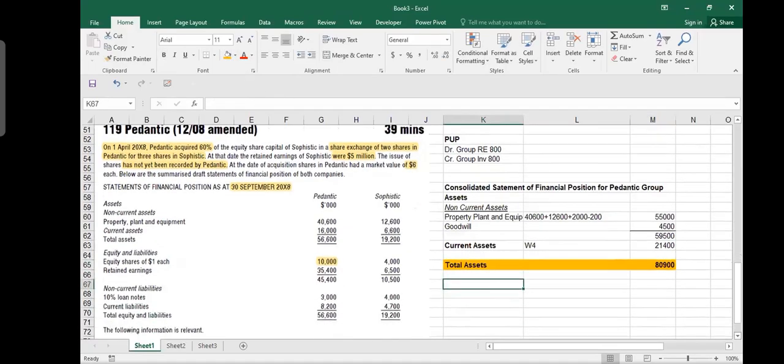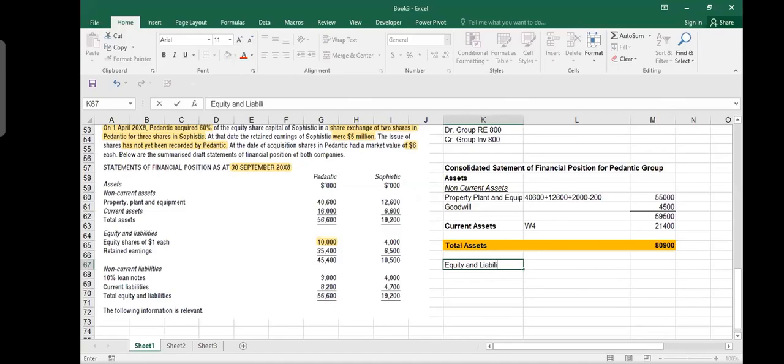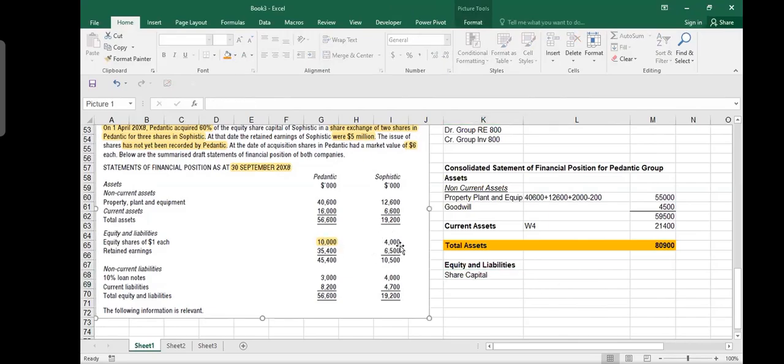And then the other side of the balance sheet, you will write down equity and liabilities. So under equity and liabilities, you write down share capital. And remember that when you make share capital, you only write down the share capital of the parent. You never write down share capital of the subsidiary. Why do you not write it down? Because it is an elimination item. On the asset side, you remove it from the investment, and on the equity side, you remove it from the capital. So we remove the share capital.